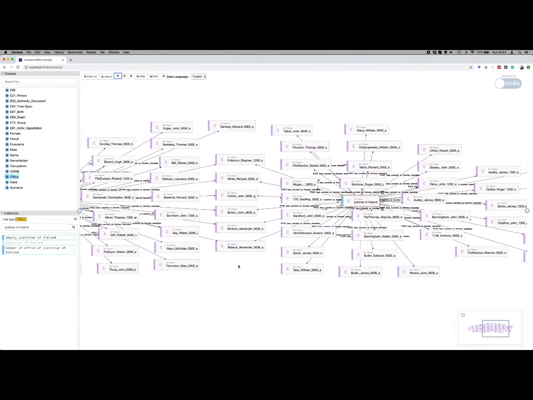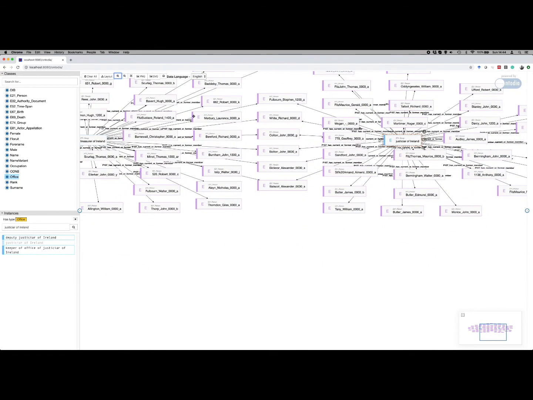and here we see the 6 people that apparently held both offices: Stephen Fulbourn, Richard White, John Colton, John Bolton, Alexander Bicknell, and Alexander Prescott. Great. So these 6 people apparently held the same 2 offices.